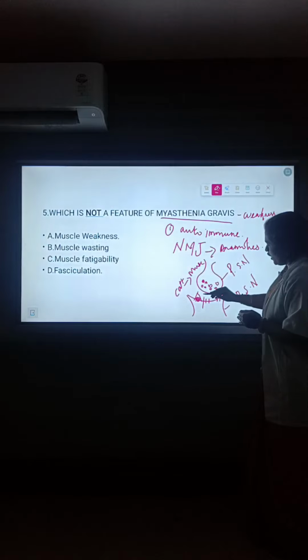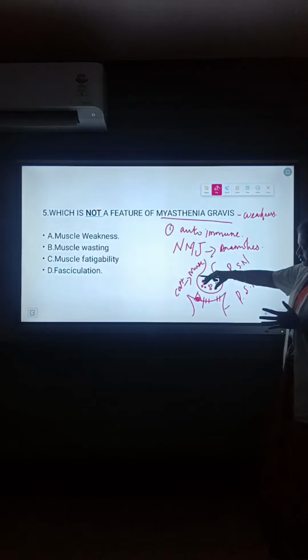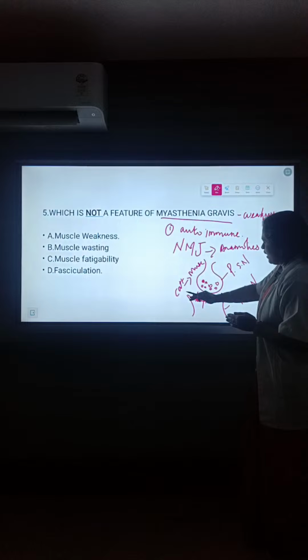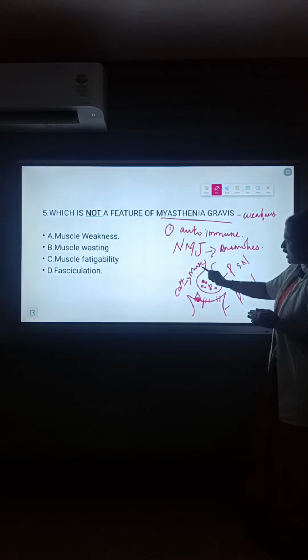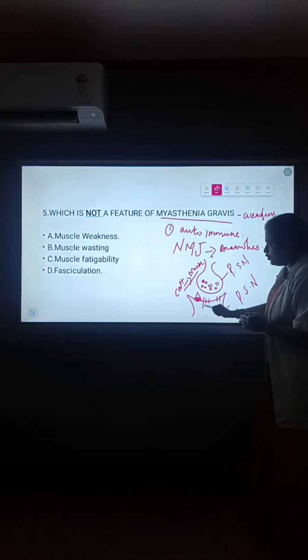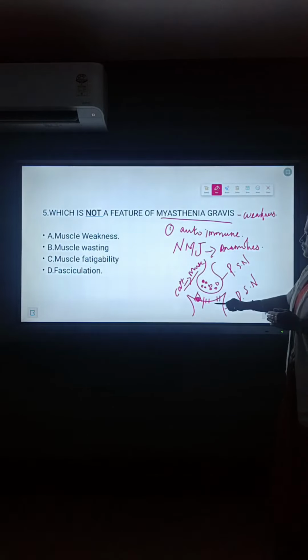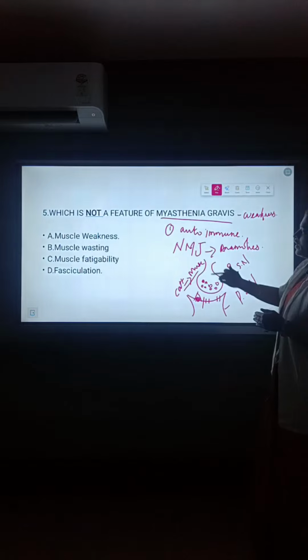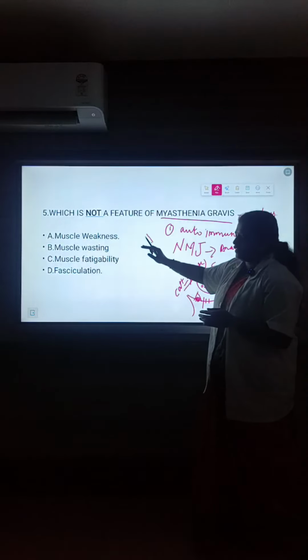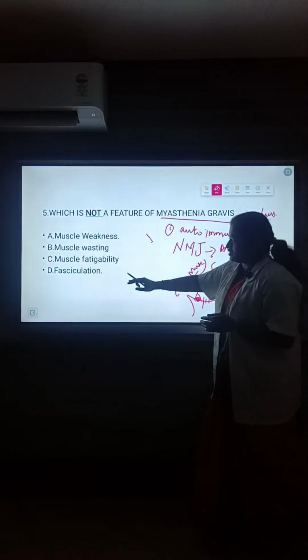So if the antibody closes the binding site, the calcium ion is not transmitted to the postsynaptic nerve ending. That leads to weakness, fatigability, and fasciculation.